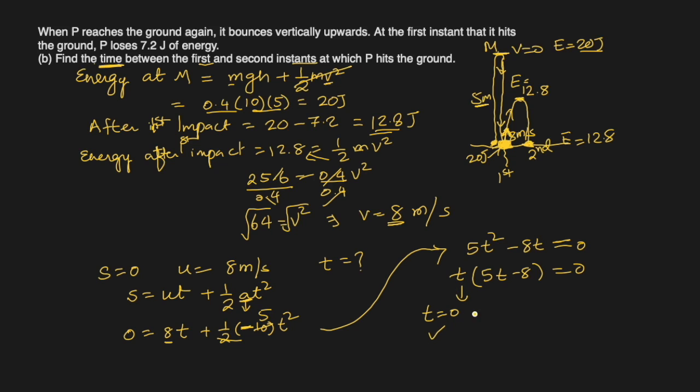So this is already known. This is not our answer. This will give us the answer, which is 5t minus 8 equal to 0, 5t equal to 8. So t is 8 divided by 5, which is 1.6 seconds. This is the time between first impact and second impact.